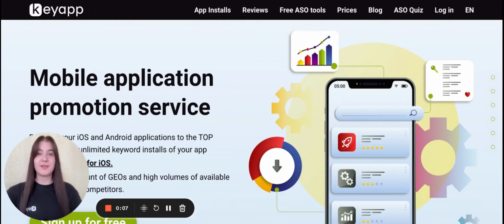And today we are going to talk about gambling or casino applications. So stay tuned and watch this video till the end to find out how to increase the revenue if you work with such a niche on Google Play or App Store.